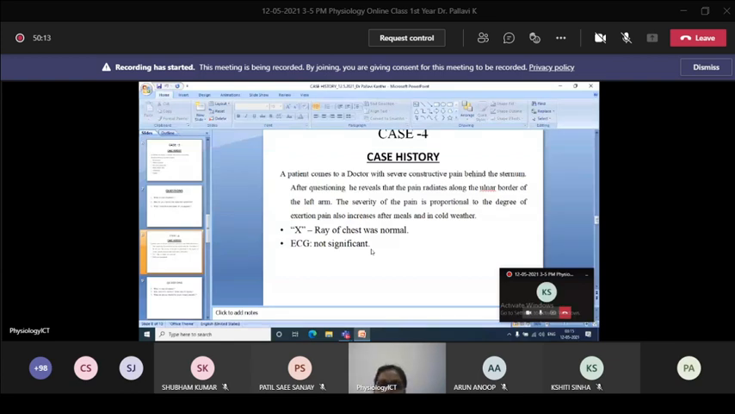So the X-ray chest is normal, the ECG is not significant. Because of that, this case is one of angina pectoris. Okay, so what is the difference? One thing you told about was the ECG changes. Now, what is the reason for the pain in angina pectoris?